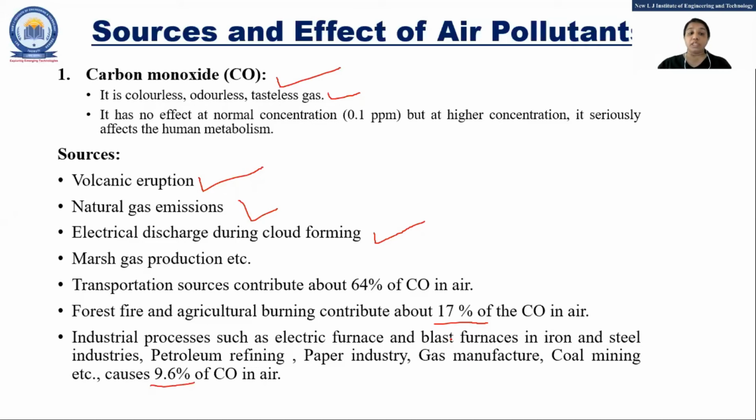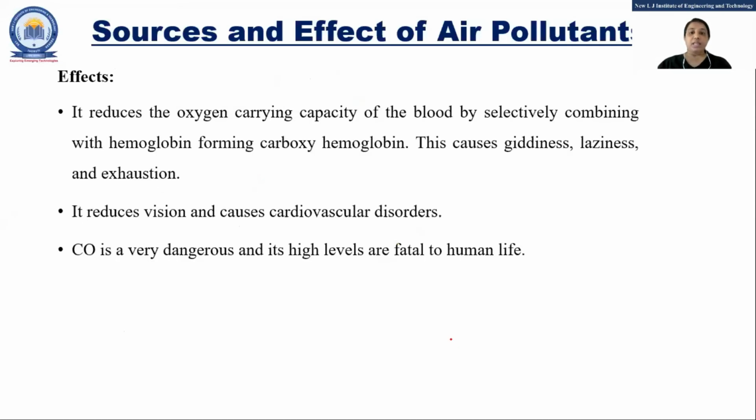Now, what can be the effects of CO? The first effect is on humans. It reduces the oxygen carrying capacity of blood by selectively combining with hemoglobin, forming carboxyhemoglobin.